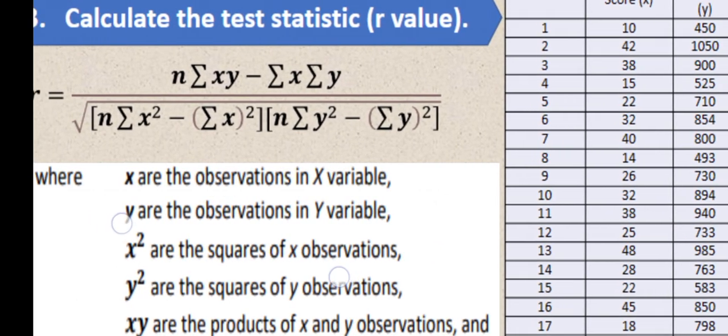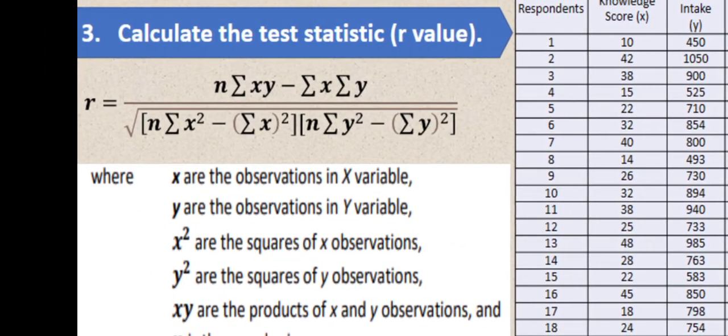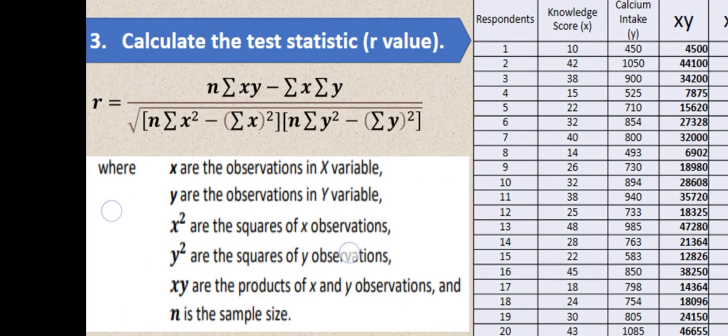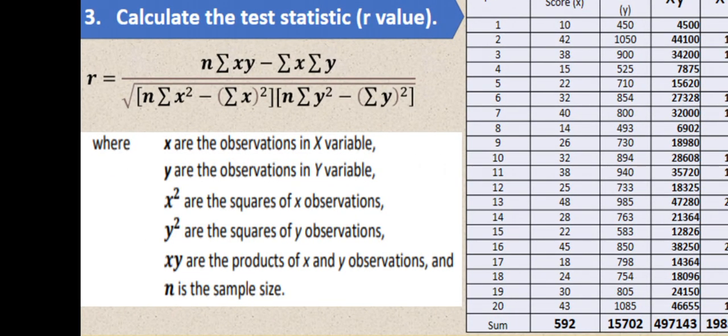R is equal to summation of xy less summation of x times summation of y over the square root of summation of x squared minus summation of x raised to 2 times summation of y squared minus summation of y raised to 2, where x are the observations in x variable, y naman are the observations in y variable, x squared are the squares of x observations, y squared are the squares of y observations, xy are the product of x and y, and then n naman is the sample size.